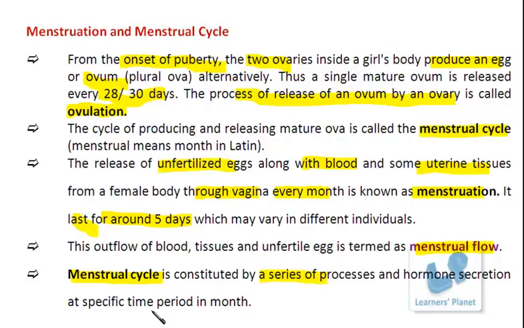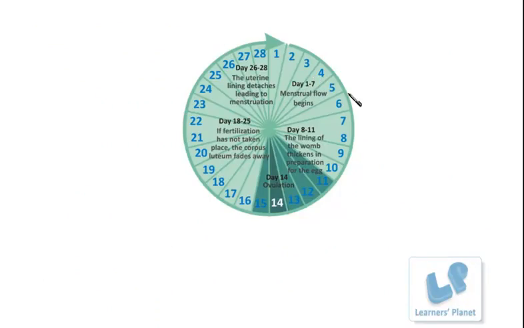After that, when the ova is prepared, now it has to be released out. So that we are saying is ovulation, isn't it? Now, after ovulation, the hormones are secreted. A different set of hormones is secreted so as to develop it. So this entire phase is divided into different phases. I will just show you one flowchart so as to explain this point. See, this is a flowchart which is simply explaining the menstrual cycle.